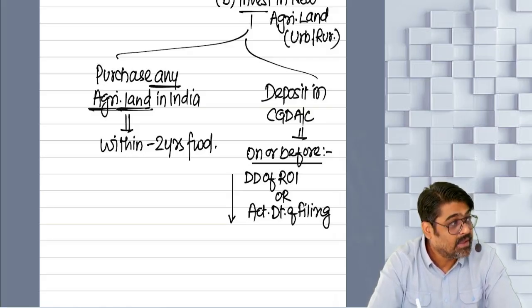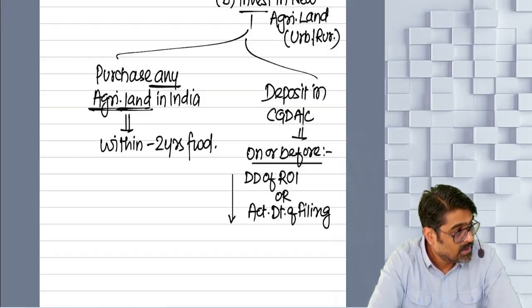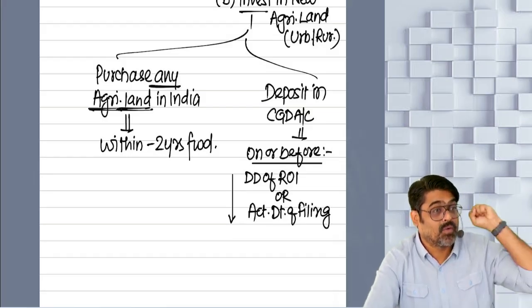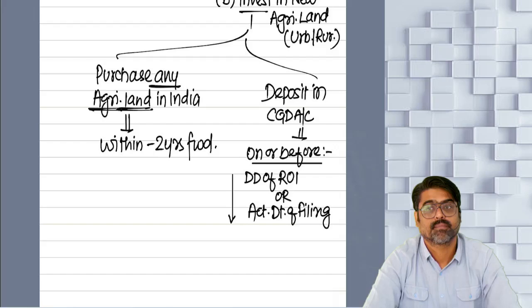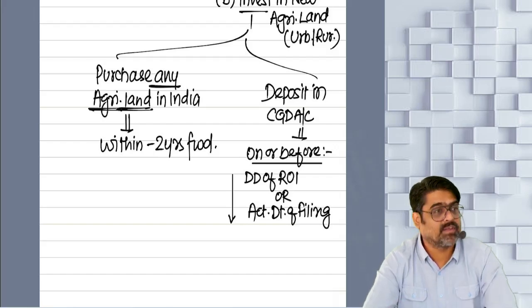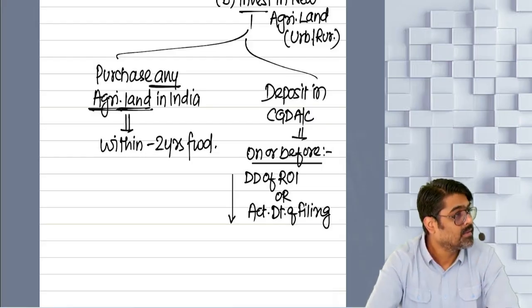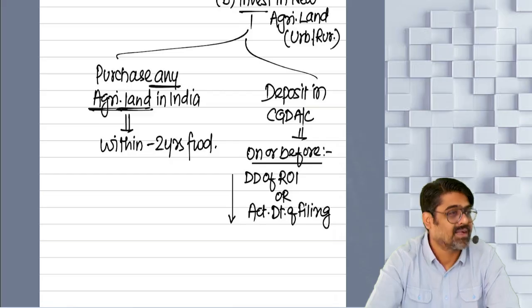the capital gain which was exempted under section 54B in the cost of that new agricultural land will be revoked. And how do you revoke? Reduce that amount of exemption under section 54B out of the cost of that land whenever you are going to calculate the capital gain of that land. Yes or no? Understanding?